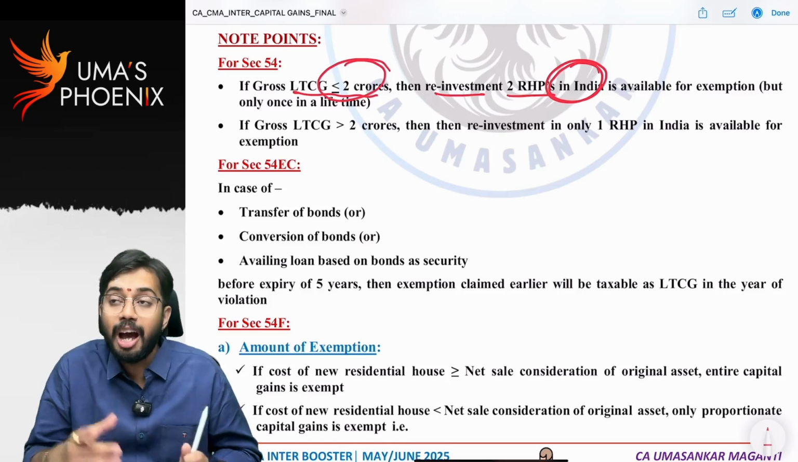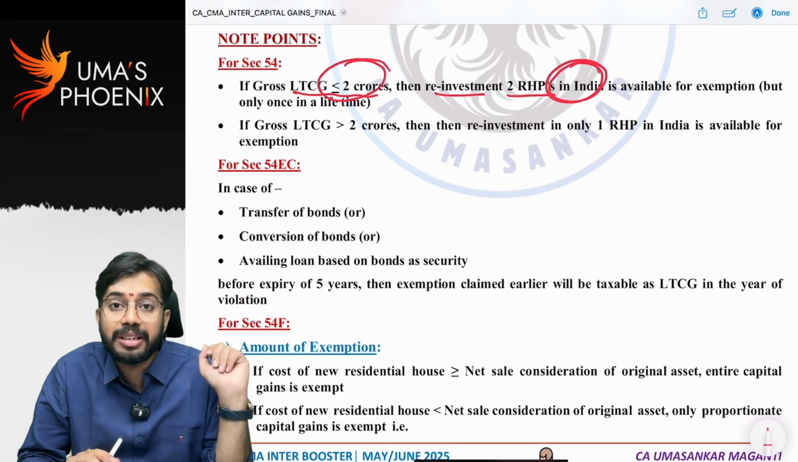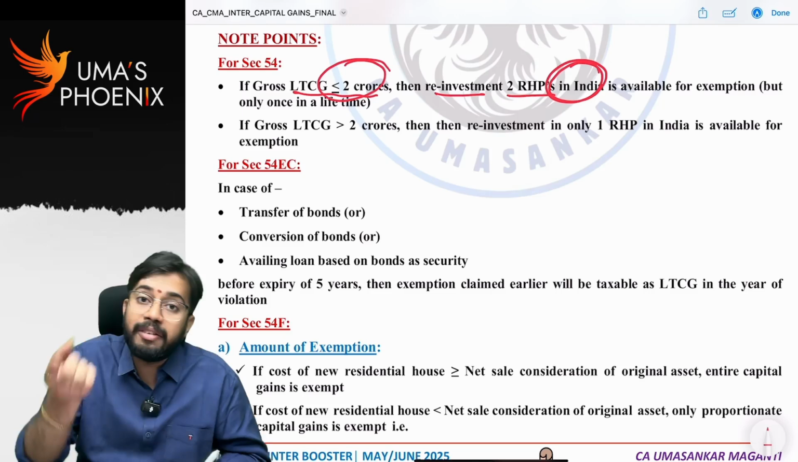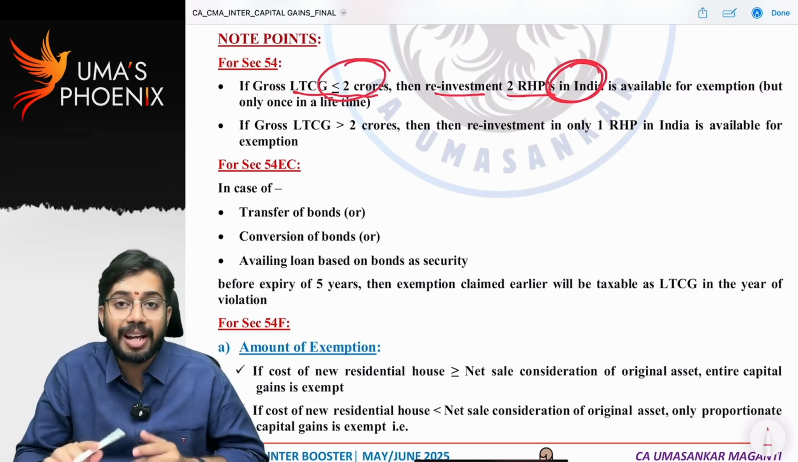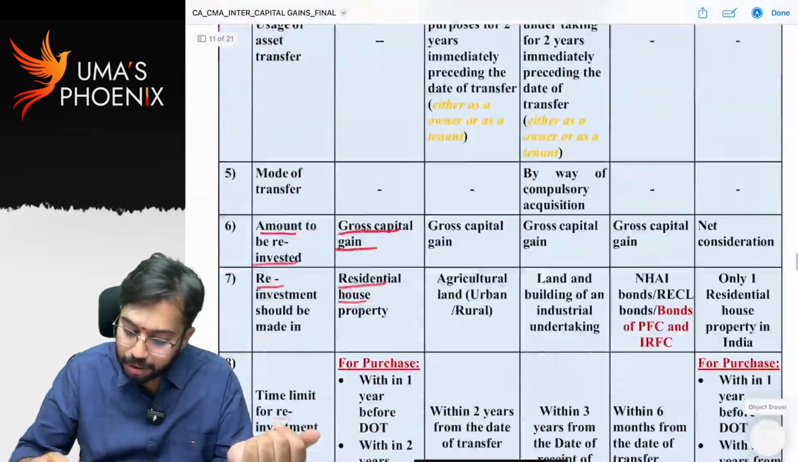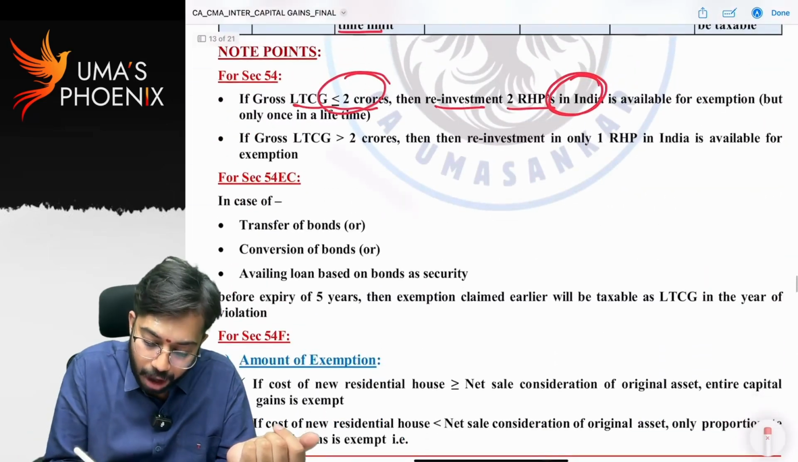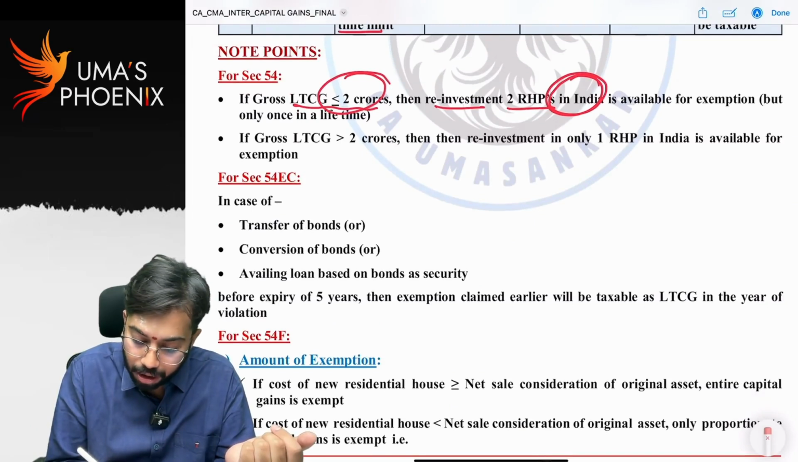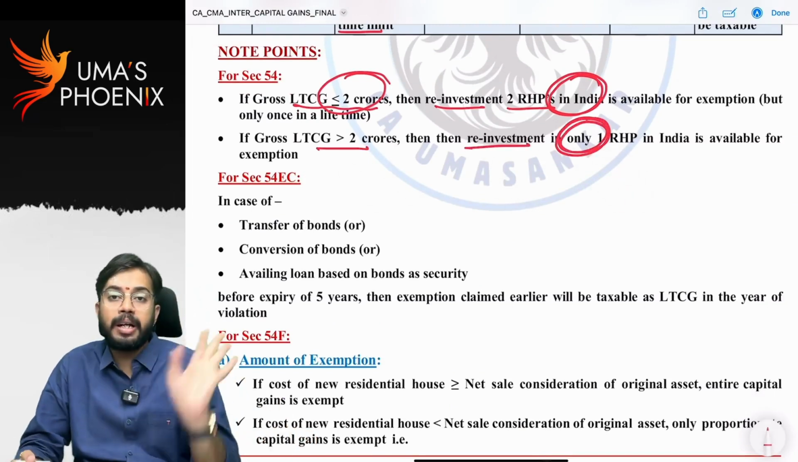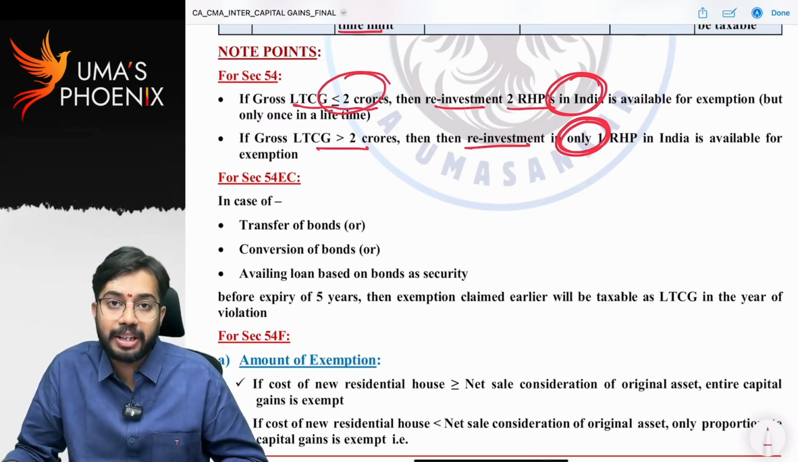Another important point, I sold house in Delhi. I purchased a new house in Los Angeles, USA. New house in Los Angeles, USA, can I claim it as exemption? No, only if reinvestment is made in India, then only it is allowed as exemption. Okay. If long-term capital gain is greater than 2 crores, then reinvestment in only one residential house property is allowed as exemption. Is it clear? So this is all about section 54.